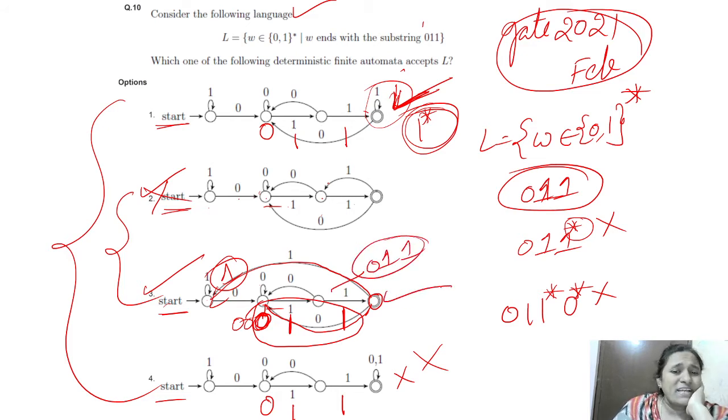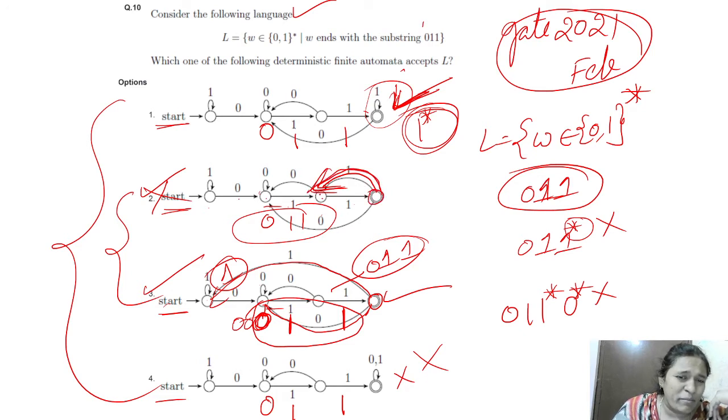That's why this is the right option. We should not send here because here we are making the 0 1 1 substring. If we are in the final state and we send any one in the middle of this substring, it will change, right? That's why we should not send here.